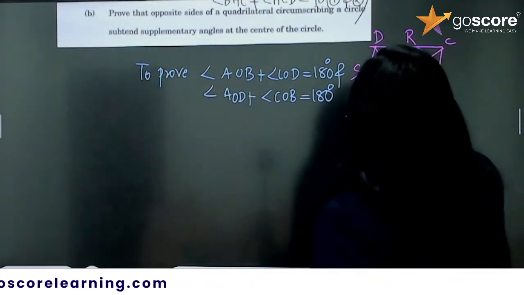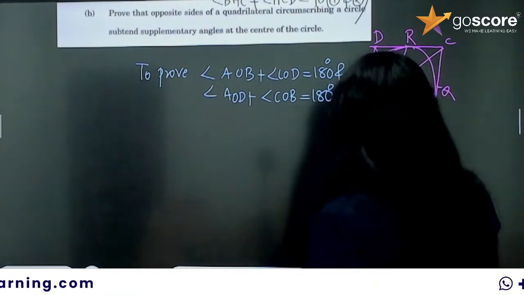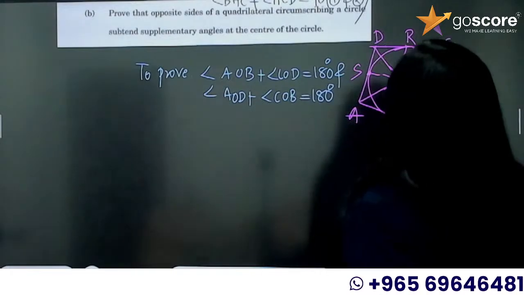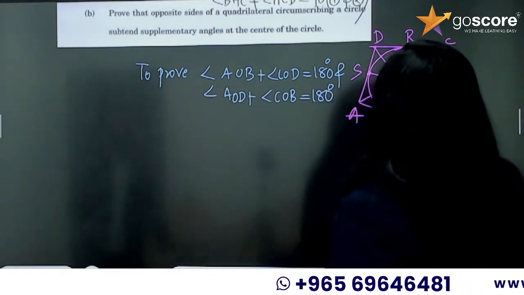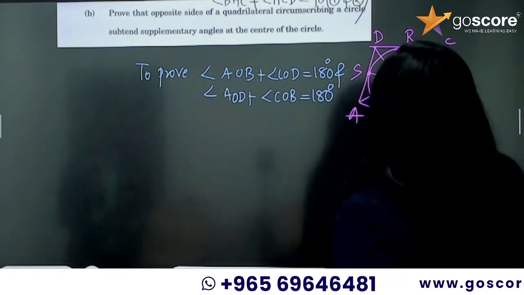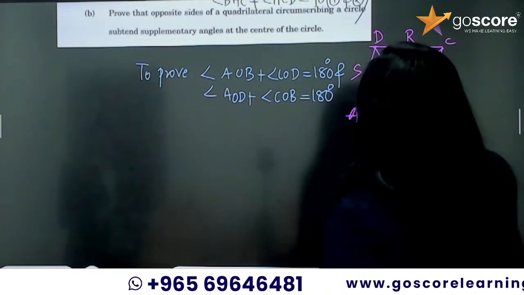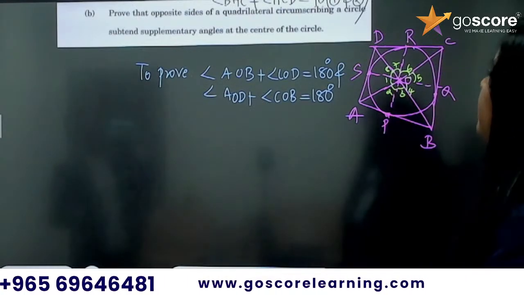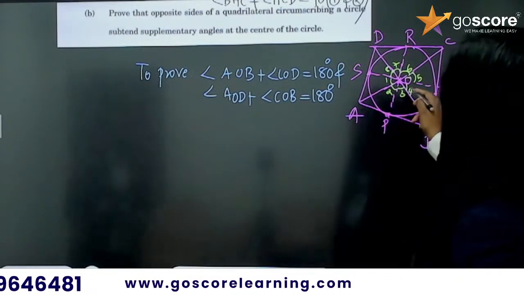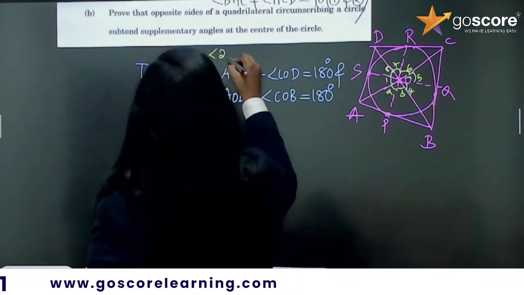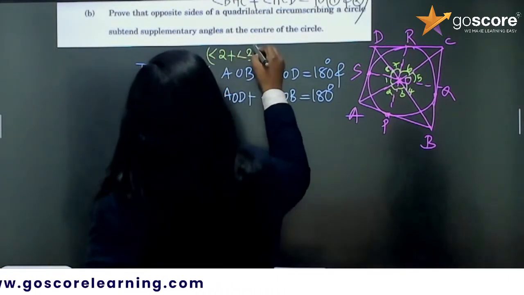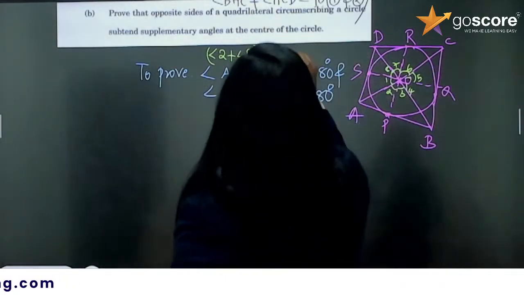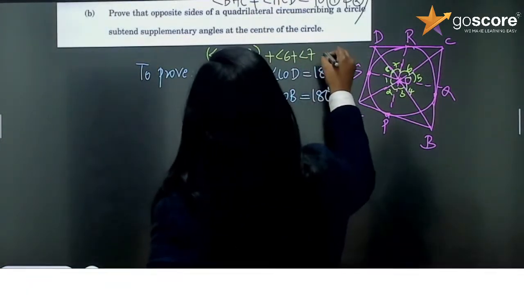Okay, this was the complete figure. Let us name this angle as angle 1. This is angle 1, angle 2, 3, 4, 5, 6, 7 and 8. So if you want to prove that angle AOB plus angle COD is 180 degrees, angle AOB is basically angle 2 plus angle 3, and angle COD is angle 6 plus angle 7.